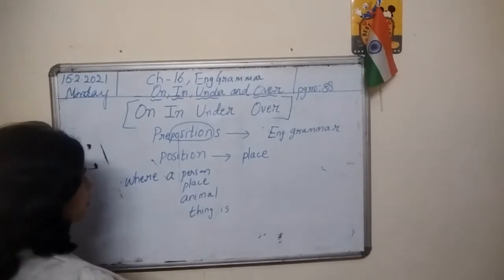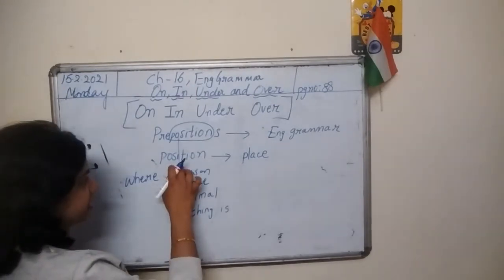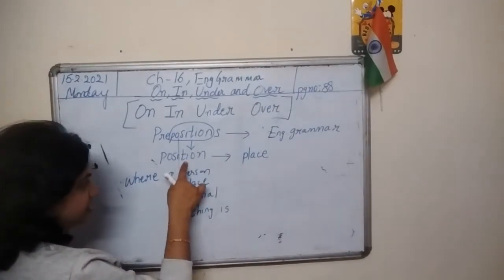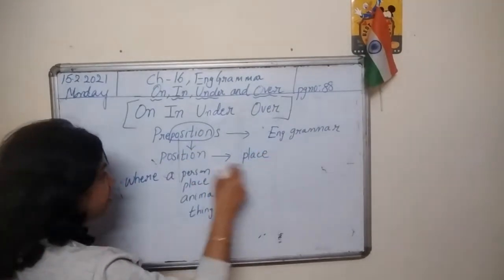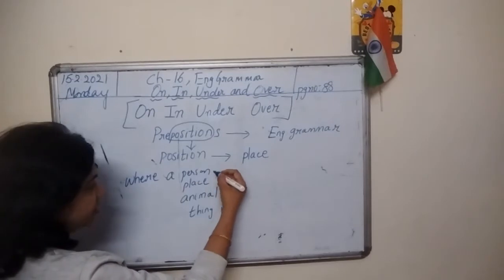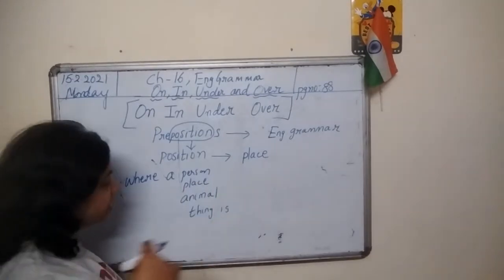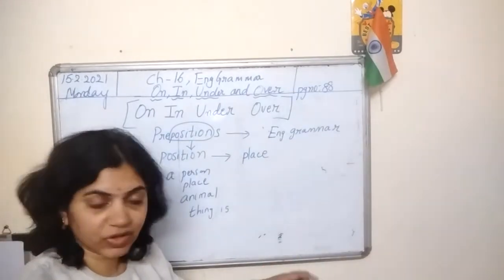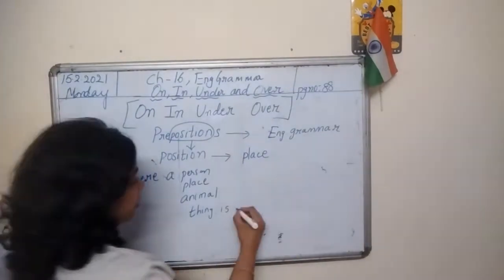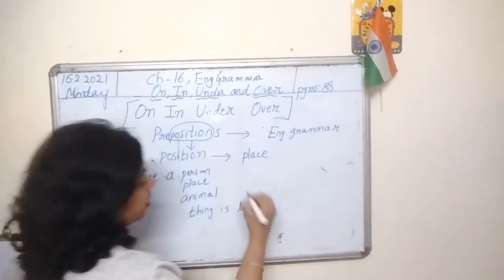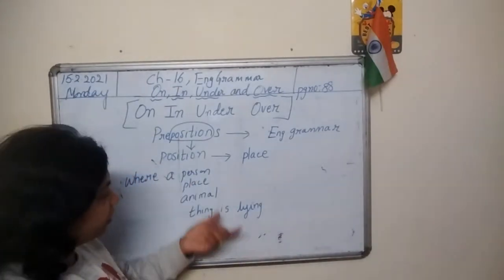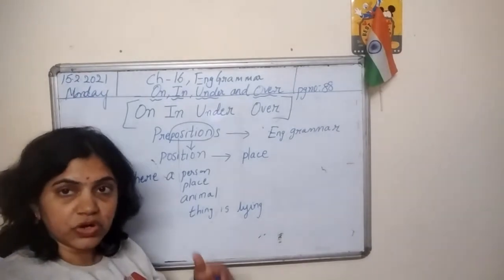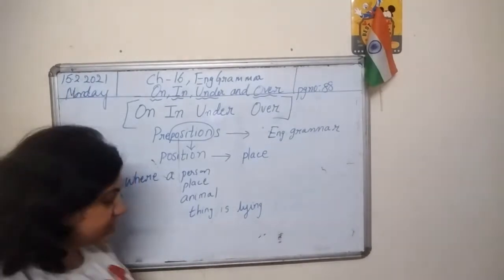So preposition tells us the position. It means the exact place where a person or a place or an animal or a thing is lying. Where they are lying. So whatever I am explaining you now, I am going to show you with examples.